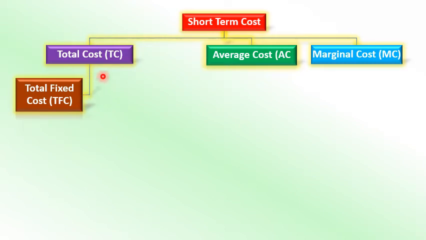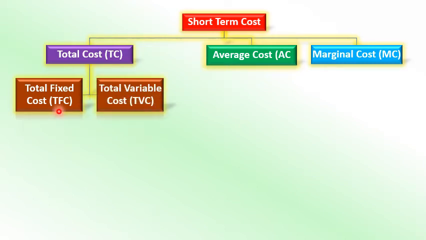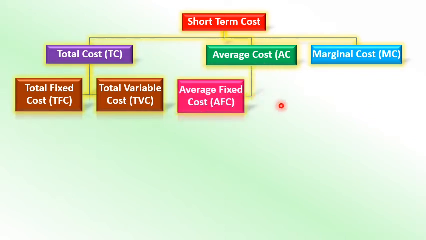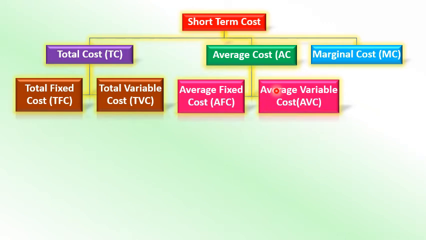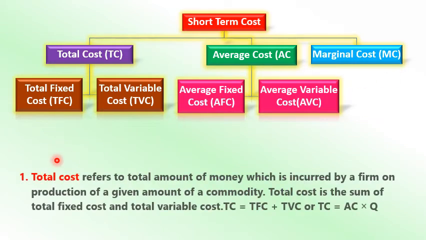Total cost is again classified into total fixed cost and total variable cost, TFC and TVC. Now average cost, that is AC, is classified into average fixed cost and average variable cost. Next one is marginal cost. We do not have any classification for it. Now we go into detail on all these different types of cost.